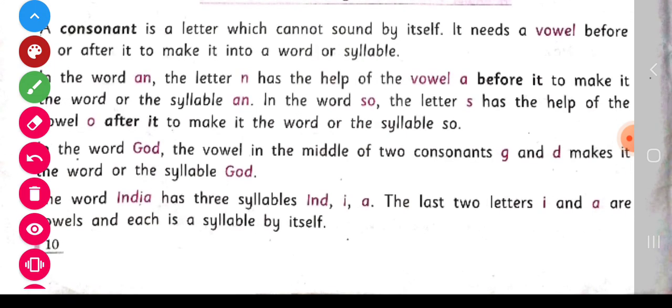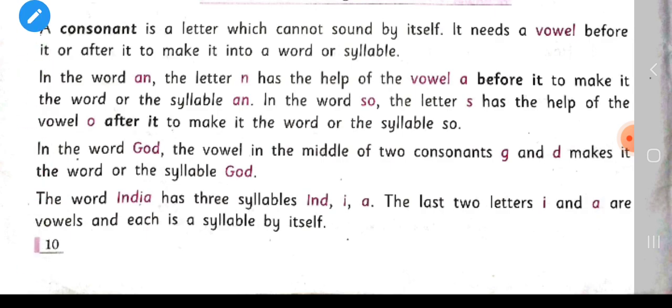A consonant is a letter which cannot sound by itself. It needs a vowel before or after it to make it into a word or syllable. Children, I think all of you know that a consonant is a letter which cannot sound by itself, and it needs a vowel before it or after it to make it into a word or syllable.